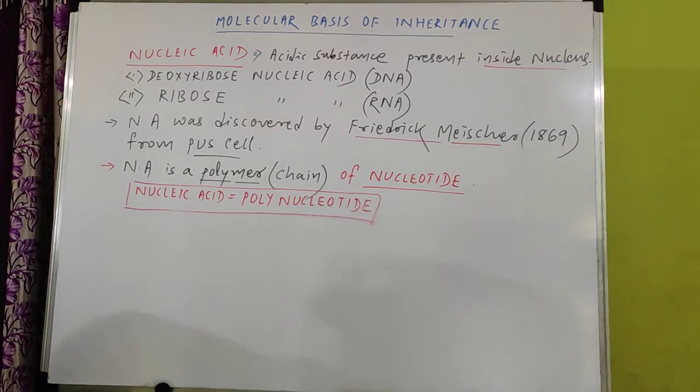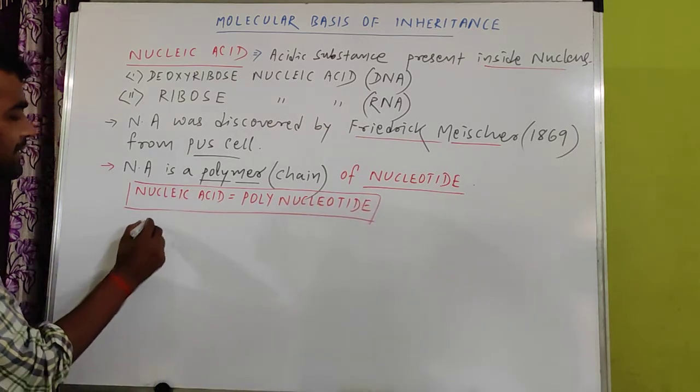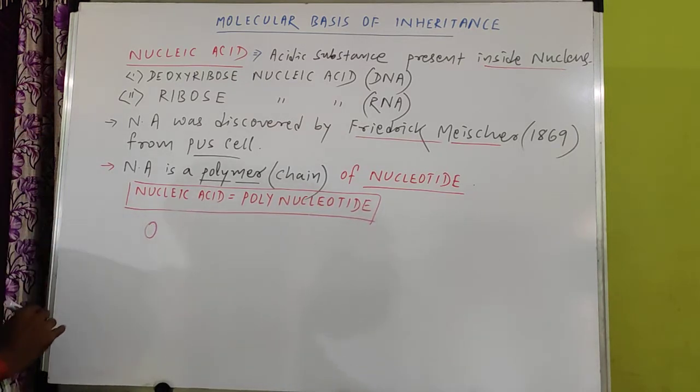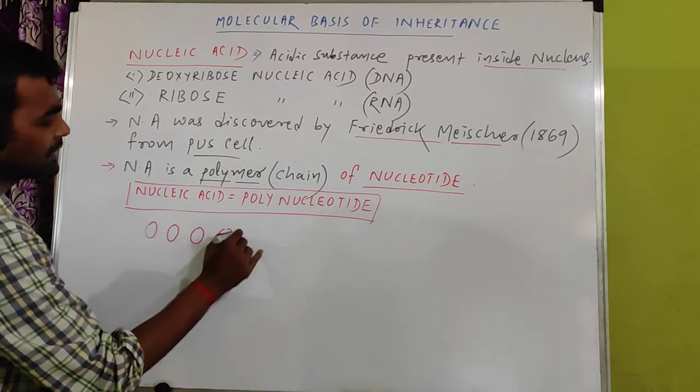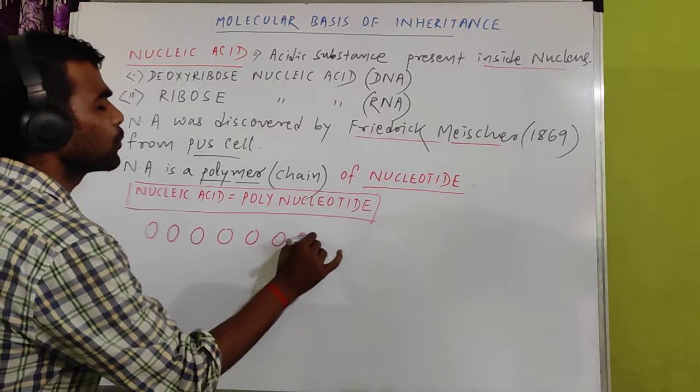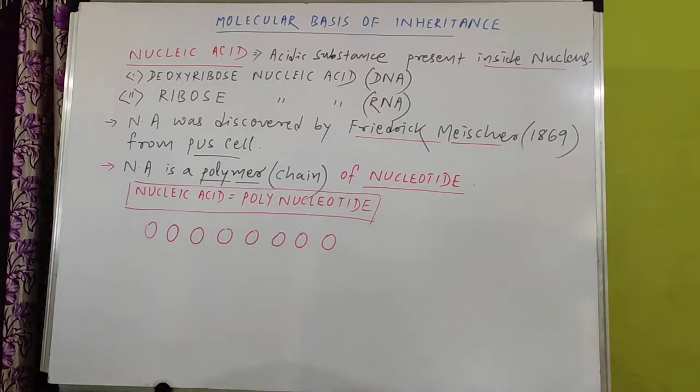So, for example, this is one nucleotide, this is another nucleotide, and this is another nucleotide. Many nucleotides are there, hundreds or thousands. Let these be the nucleotides.